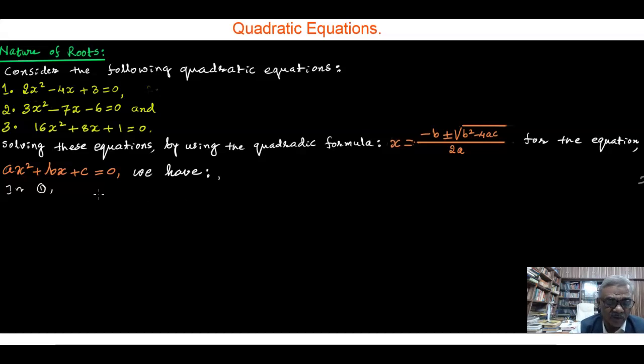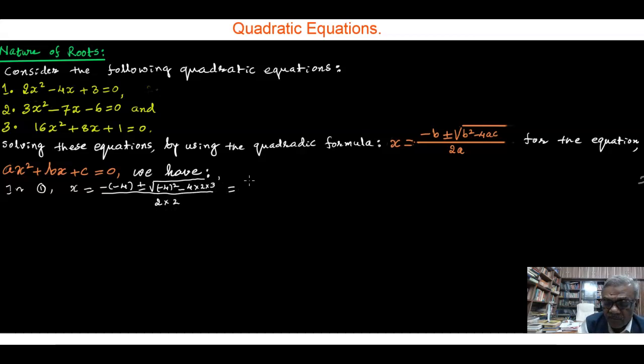In the first equation, x is equal to minus of minus 4 plus or minus the square root of minus 4 whole square minus 4 into 2 into 3, divided by 2 into 2.